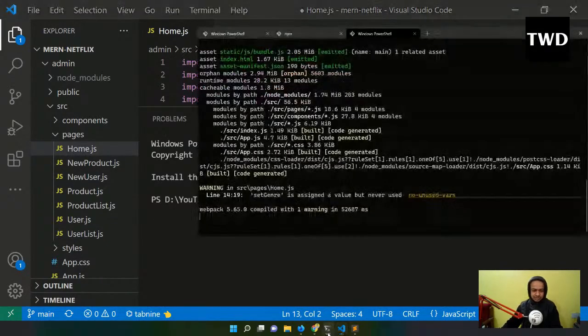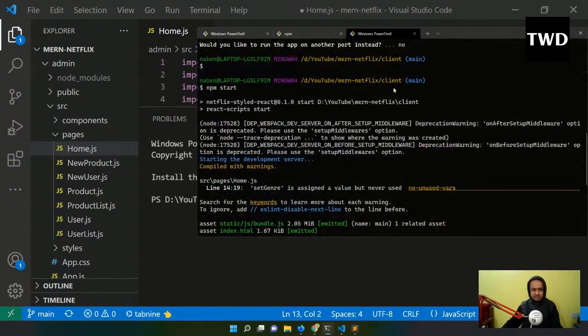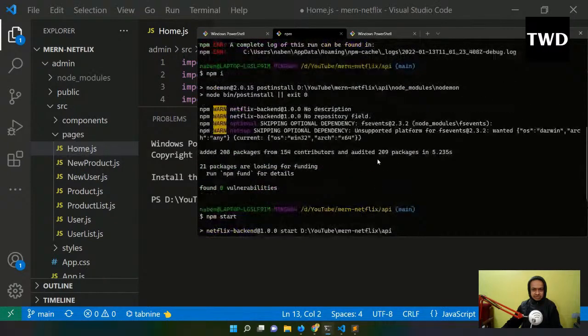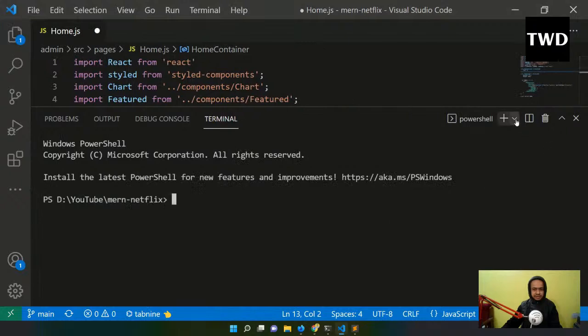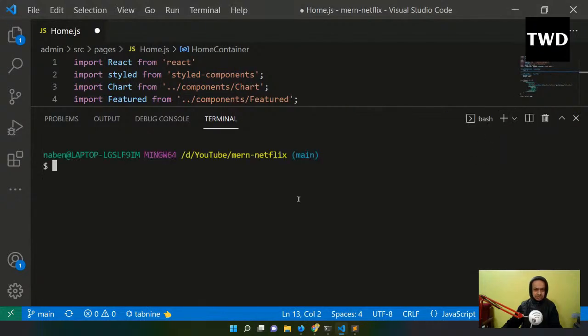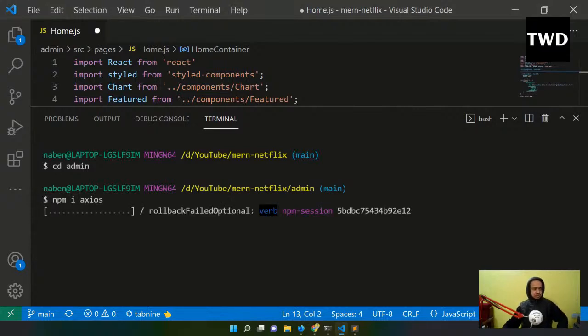So I have all these three apps running actually. See, this is running client, this is running API, this is running your admin. So all three are running with npm start and all. So I will come here, and I don't like this PowerShell, I'll close it, and cd admin I'll do, and in the admin only I'm doing now. Admin I'll do npm install axios, because again we need axios to do the API call to the API endpoint and all. Okay, so that is done.